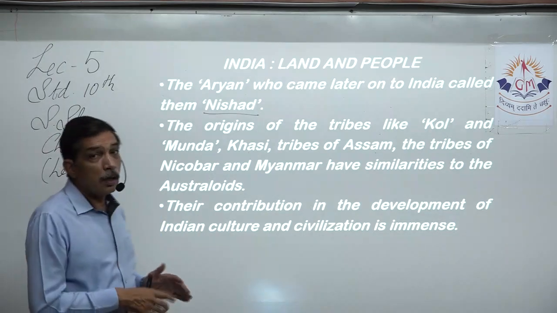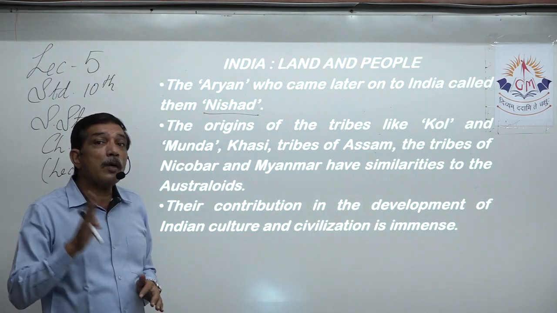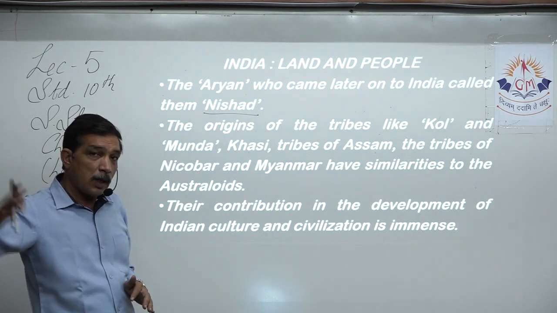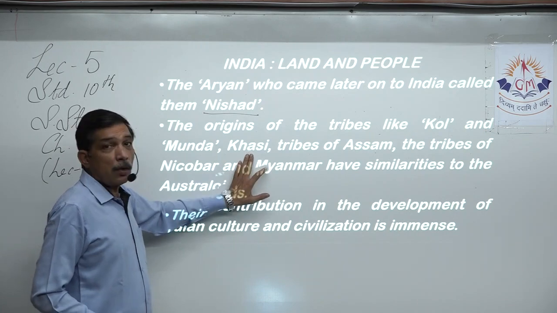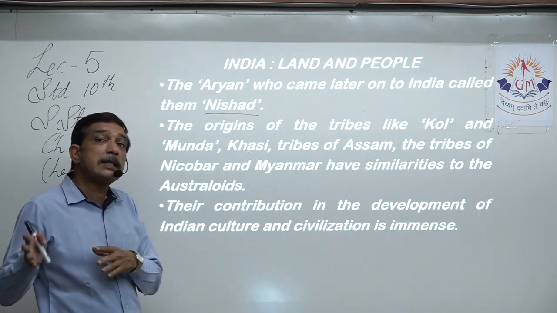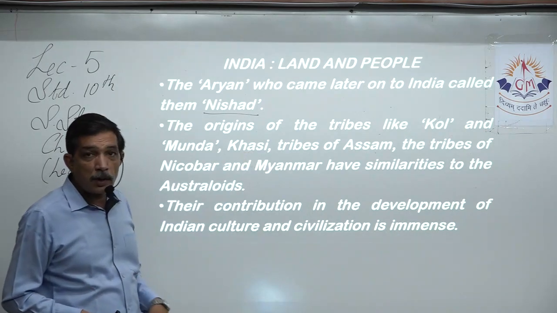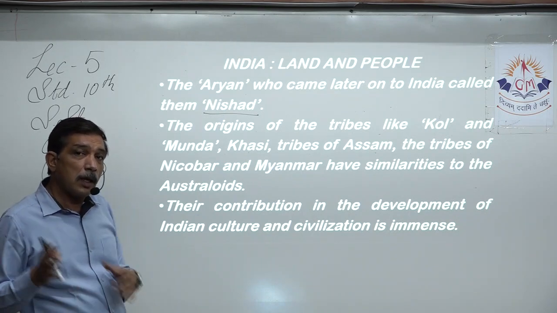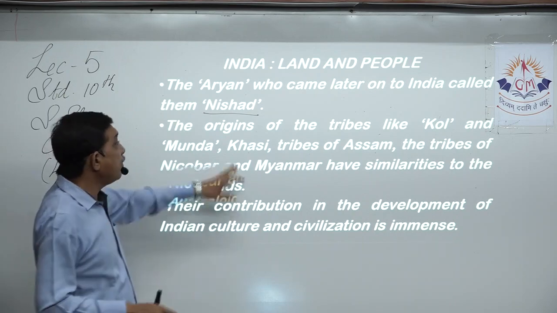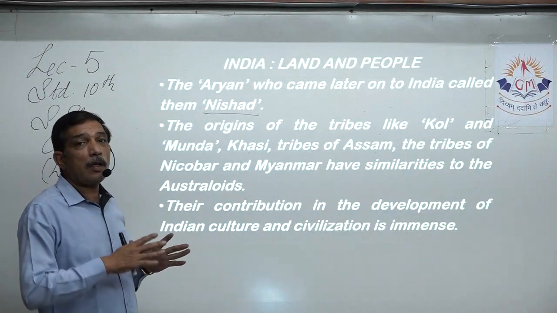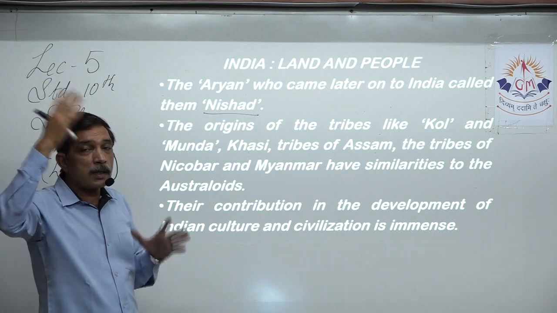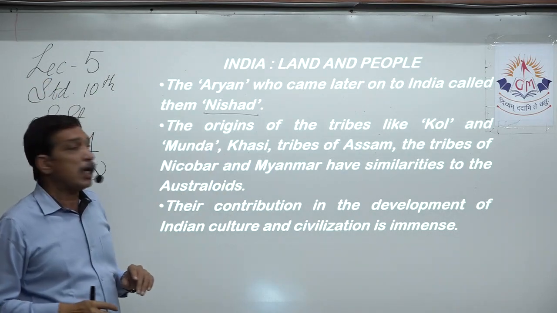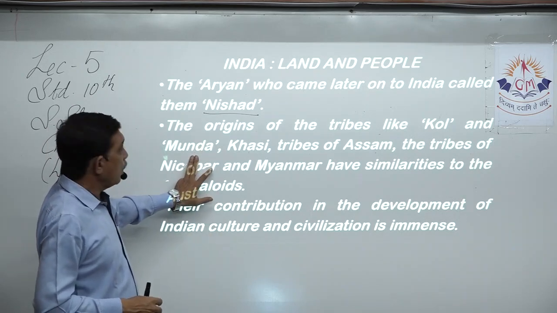Now, in geography, we have learned Garo and Khasi hills in Meghalaya, Assam, that part. Yes, so in Assam, Garo and Khasi hills are there. The Khasi tribes over there, right? Were named after the place where they were living, the Khasi hills. So they are Khasi tribes. We find similarity of those days Australoids and today's tribes. So these tribes, they have their origin in the Australoid tribe, Kol and Munda.